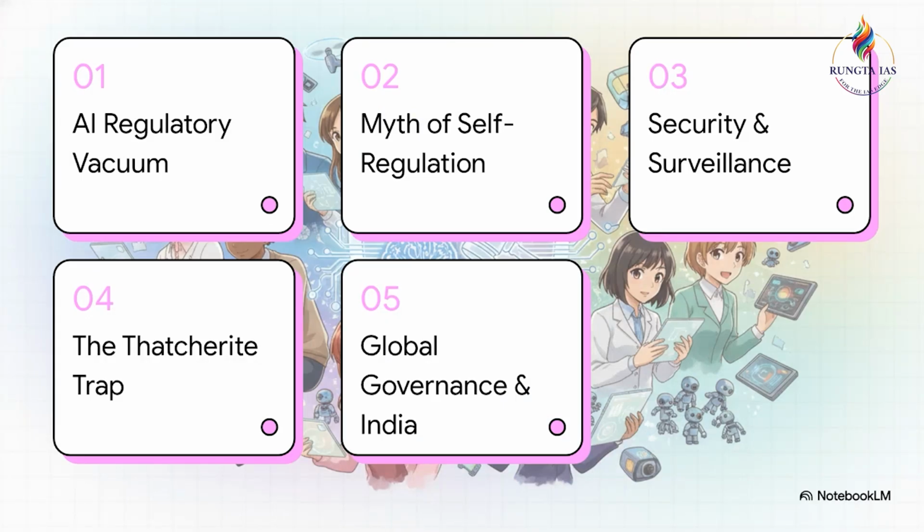Okay, here's a quick syllabus roadmap for this explainer. First up is the AI regulatory vacuum, followed by the myth of self-regulation, then security and surveillance risks, the Thatcherite trap, and finally, we'll look at global governance and India's stance. Spot on, ma'am. And keep in mind, this structure is exactly how you should organize your thoughts to build a high-scoring mains answer blueprint on any AI governance question.